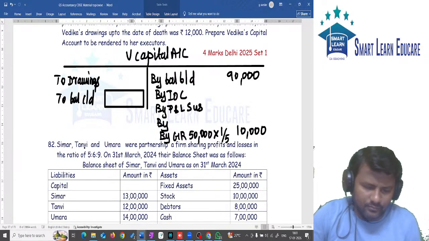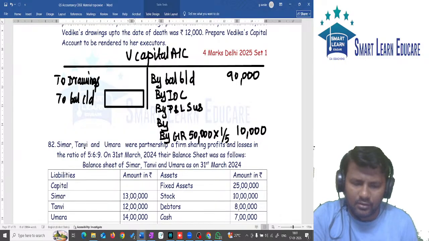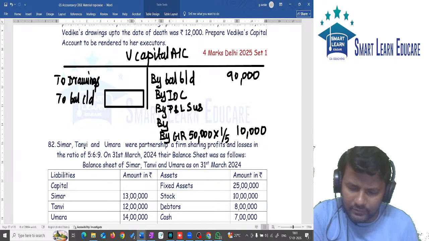Interest on capital: what is the amount of interest on capital? It is 2,400.